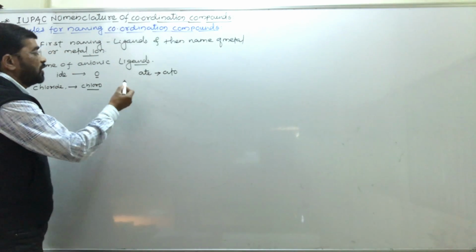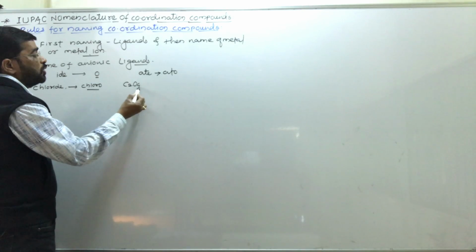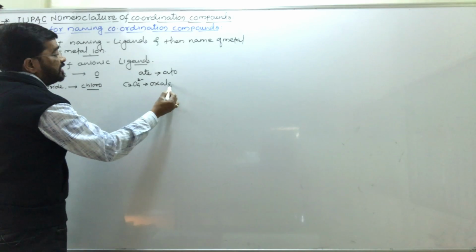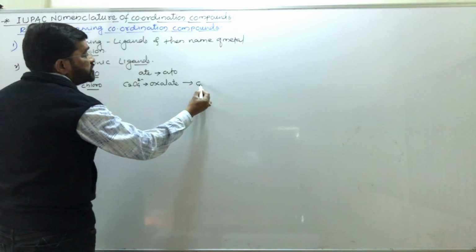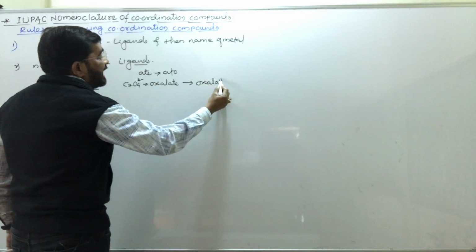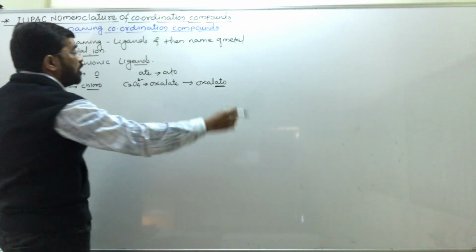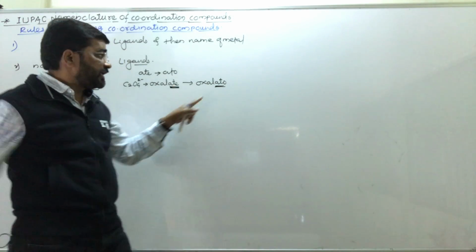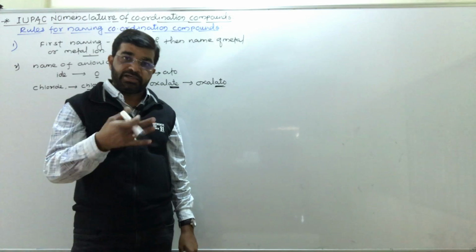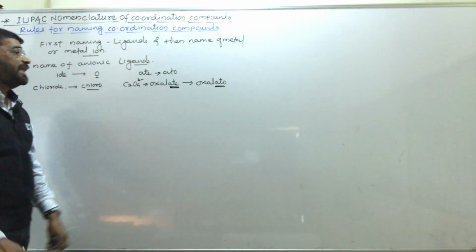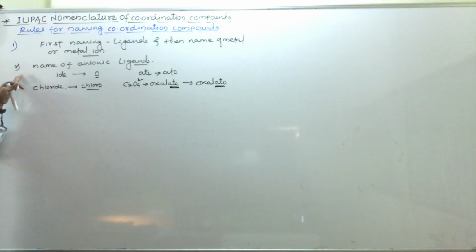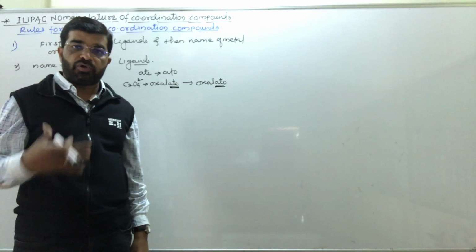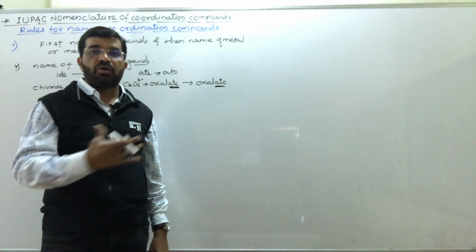For example, oxalate, C2O4 2 minus. Its name is oxalate, so this changes to oxalato. ATE changes to ATO. That is the second rule to write the IUPAC names of coordination compounds or complexes.